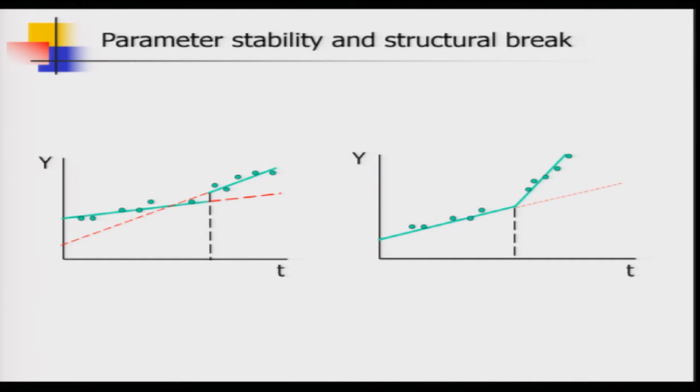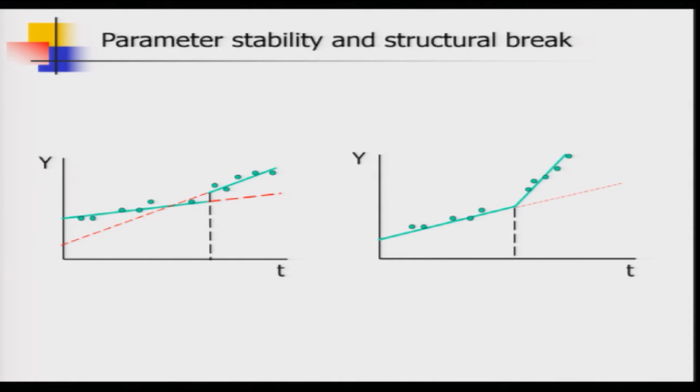So, if someone is interested to find out the value of the dependent variable y at the exact break point, then some value could be generated from the spline regression. This is called spline regression. We are not going to cover spline regression in this course, but I am just coining the term, introducing you to this new term, so that if you are interested you can study it later.